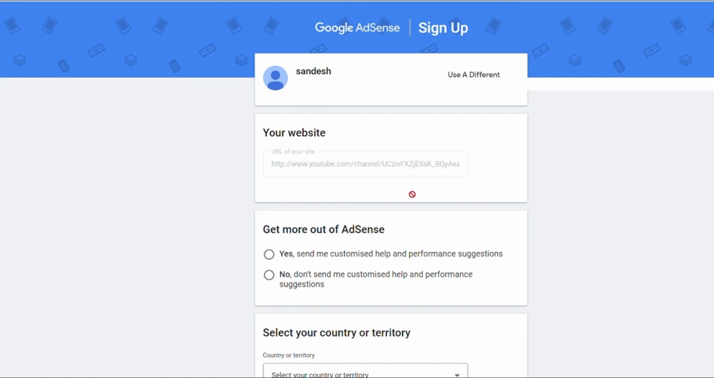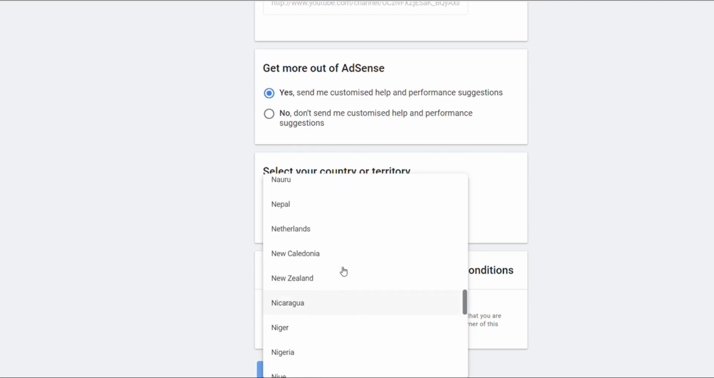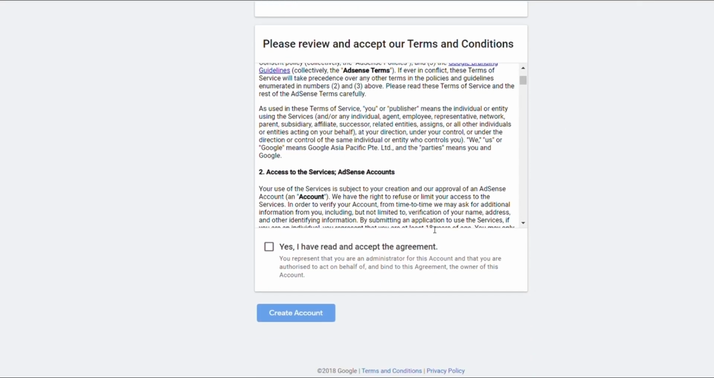Now, after selecting the Google account you just created for AdSense, you will see this form where you can see your website link and get more out of AdSense. You can click anything. It's just for notifications or emails with suggestions from AdSense. Now select your country or territory. I'm from Nepal, so I'm selecting Nepal. After that, accept the terms and conditions given by AdSense and create your account.